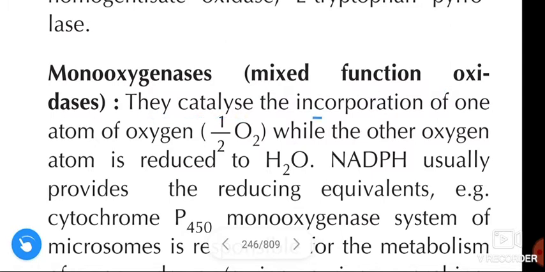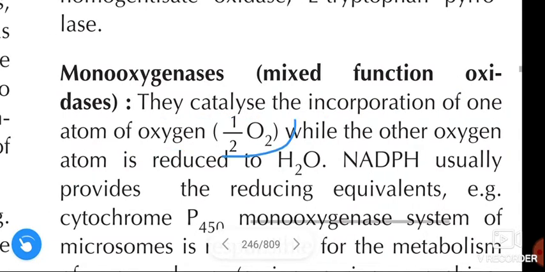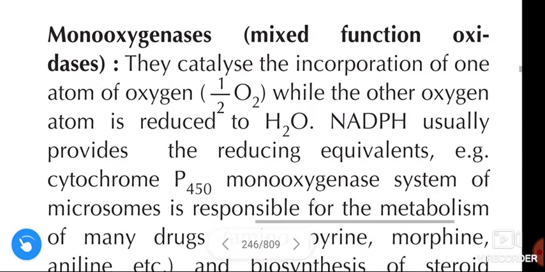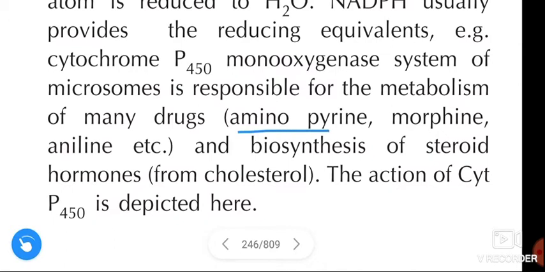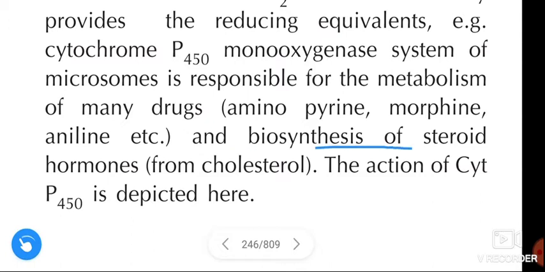Next, monooxygenases, mixed function oxidases. These catalyze the incorporation of one atom of oxygen, that is half O2, while the other oxygen atom is reduced to H2O. NADPH usually provides the reducing equivalents. Example: the cytochrome P450 monooxygenase system of microsomes is responsible for the metabolism of many drugs like aminopyrine, morphine, aniline, and biosynthesis of steroid hormones from cholesterol.